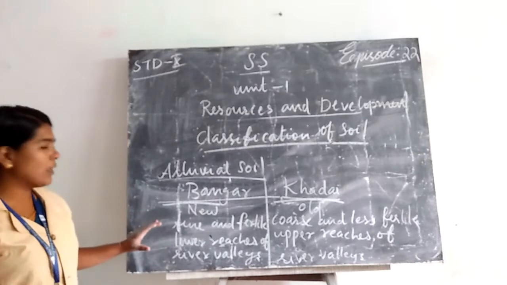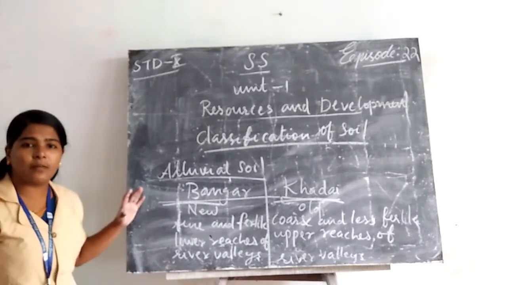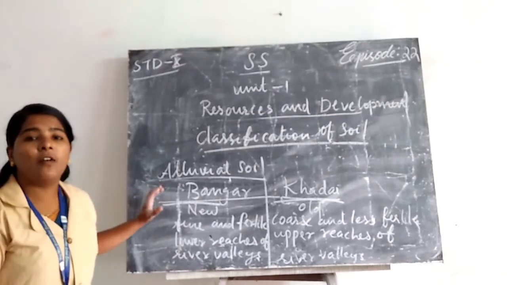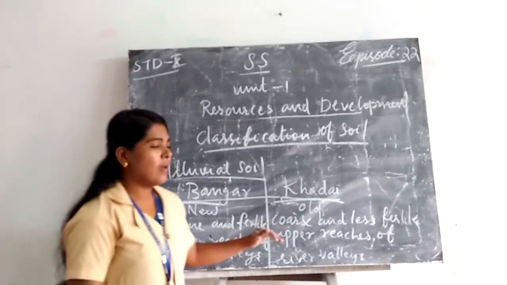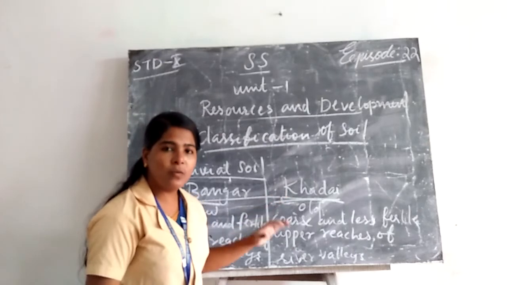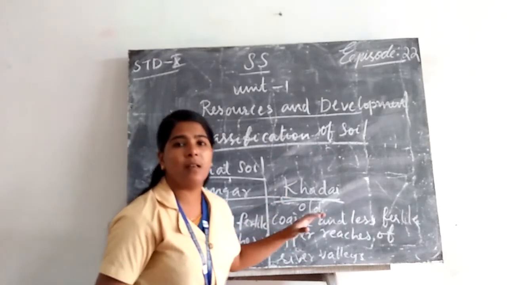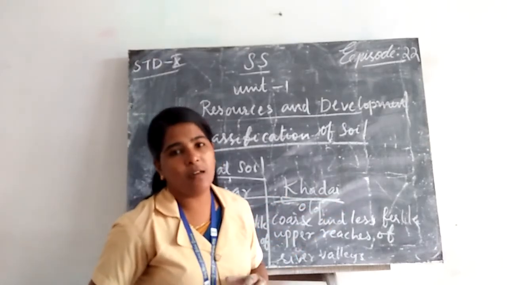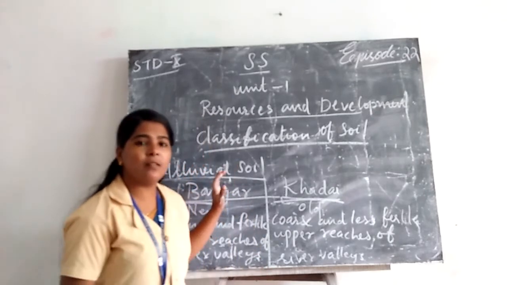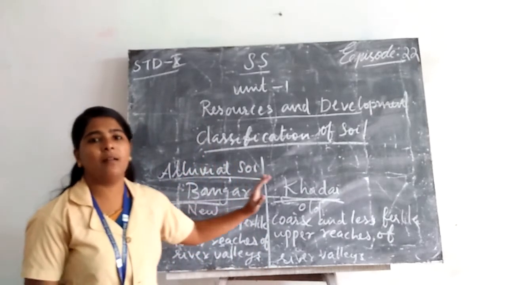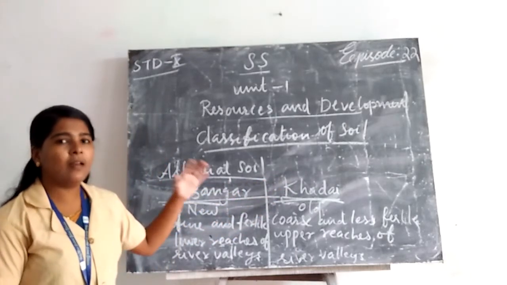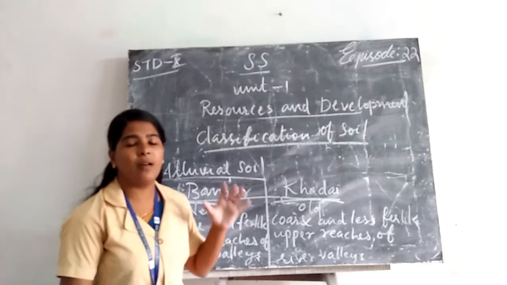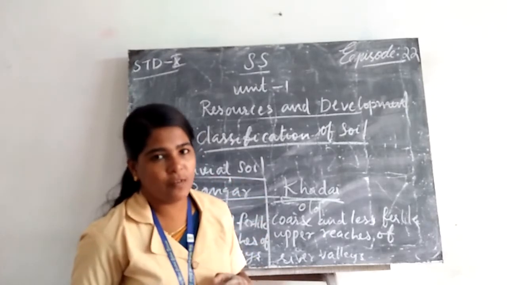The new alluvial soil is found in the lower reaches of river valleys, while the old alluvial soil is seen in the upper reaches. These are the differences between Khadar and Bhangar soil. Both these soils are alluvial soil. I hope that you could understand about the features of alluvial soil.